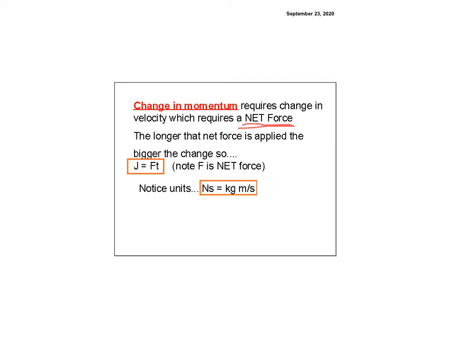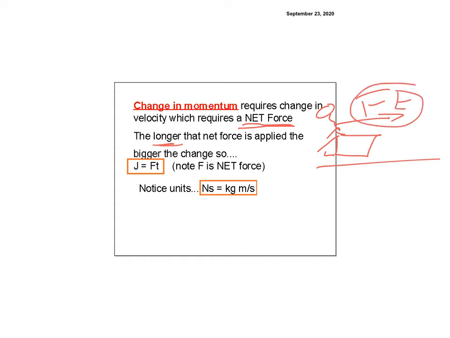But if you think about it, if I push something or pull something for a longer period of time, it's going to have a bigger change, right? So I can push my friend, so here they are on their sled, and here I am trying to push them in this direction across the ground. And if I push them with some force, I could just push them and let go, or I could push and hold and push and push and push and push. And so it would be for a longer extended time. And both those things are going to come into play to change the velocity.